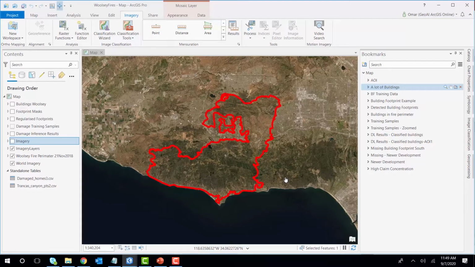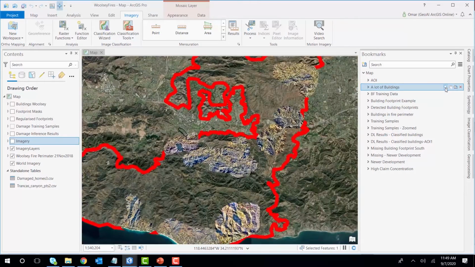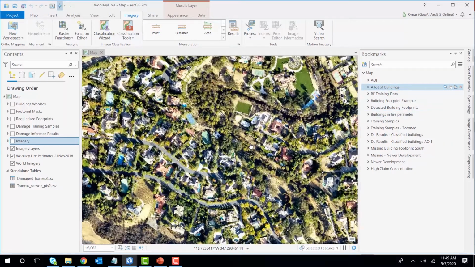There might be buildings that are not registered in the database. So we want to find out all of those buildings, and then we want to apply another deep learning model to classify the damage. So let's have a closer look into some areas here. Let's zoom in here, for example. We're going to find a lot of these buildings.